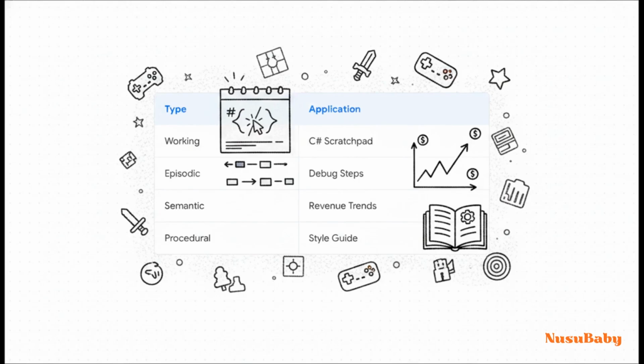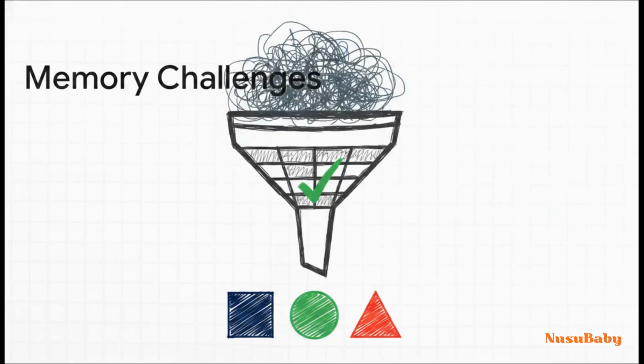Working memory is like a temporary scratchpad for the agent's intermediate C# logic while it's actively solving a problem. Episodic memory logs recent actions, like the exact debugging steps it just took. Semantic memory, that's your long-term storage. Think of this as a vector database holding your historical AdMob revenue trends over the last 6 months, allowing the agent to spot long-term patterns. And procedural memory holds your specific coding style guide and rules, so you never, ever have to re-explain your variable naming conventions again.